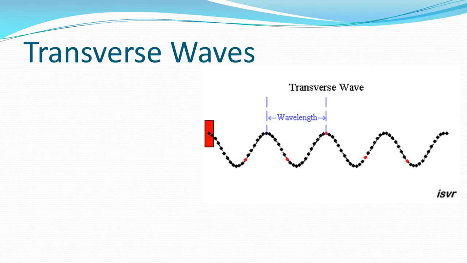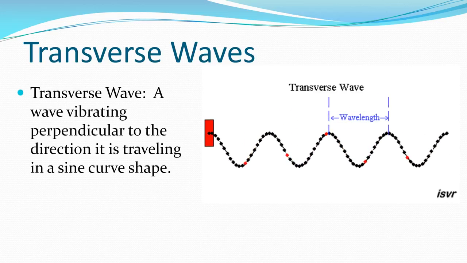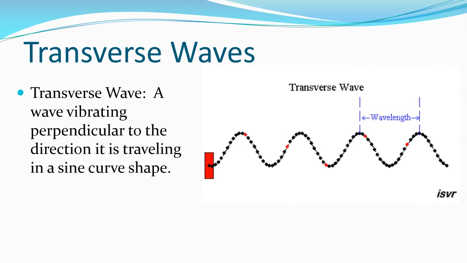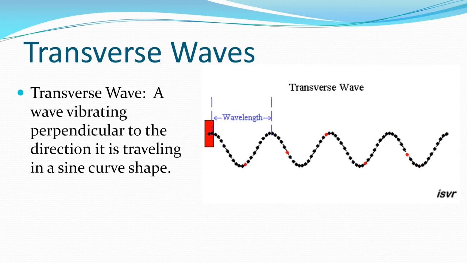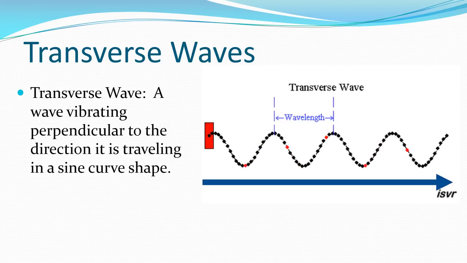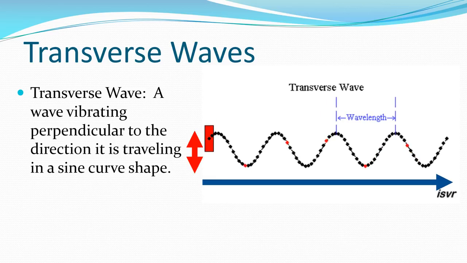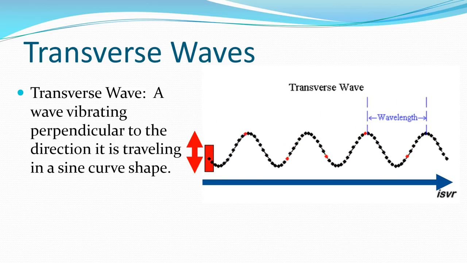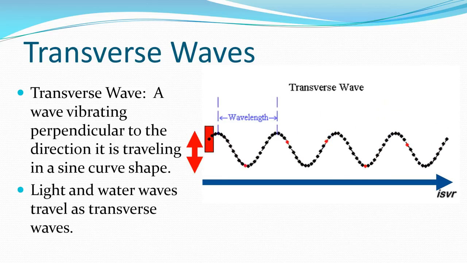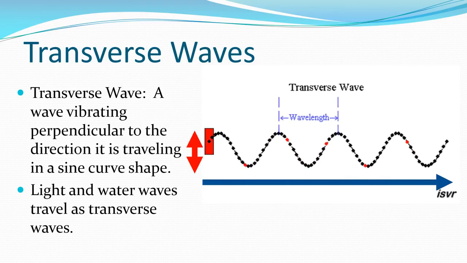This water wave is an example of a transverse wave. A transverse wave is a wave that vibrates perpendicular to the direction it's traveling. So in this example, the wave is moving to the right, the energy is moving to the right, but the mechanism, the red block, is moving up and down. It's causing the vibrations perpendicular to the direction of the wave. Light and water waves travel as transverse waves.